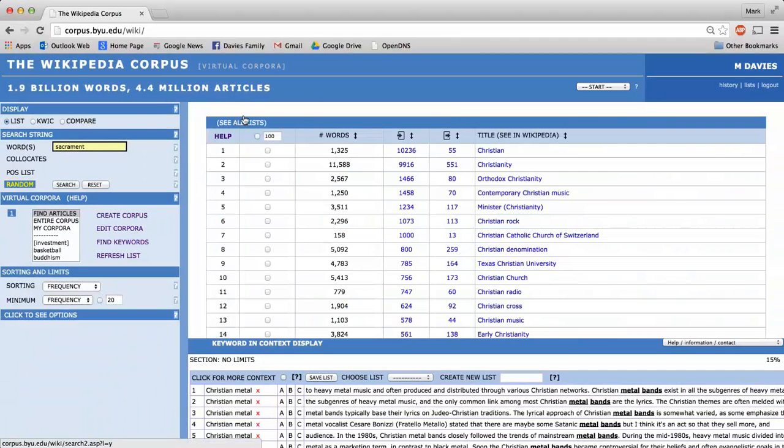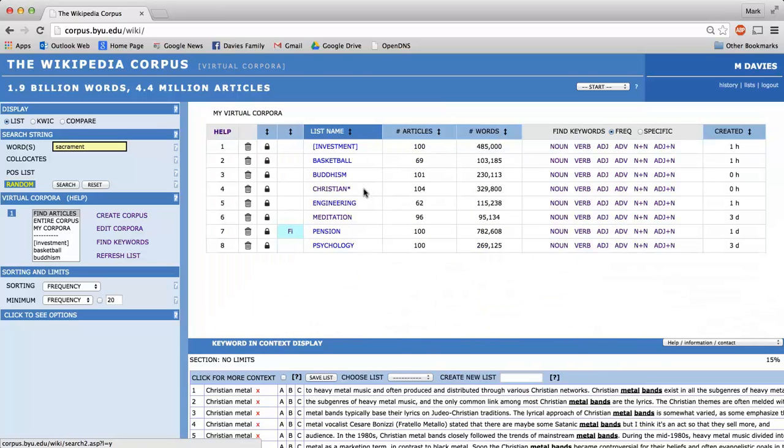And now when we go back and take a look at that corpus, notice that we had 94 pages before. Now we just added 10. None of those were already in our Christianity corpus. So we have 94 plus 10. That gives us 104 articles in our corpus. Anyway, hopefully that gives you an idea of how you can delete, add to, and move pages from and into the different corpora that you've created.